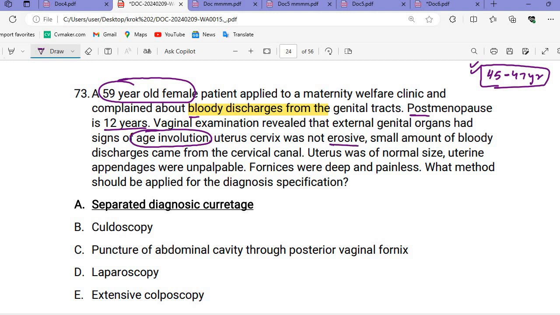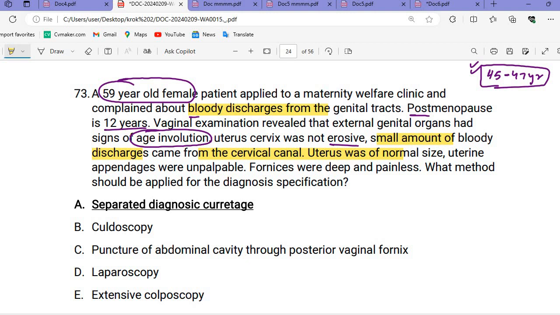Uterus cervix was not erosive. A small amount of bloody discharge came from the cervical canal. So here what we are seeing is a small amount of bloody discharge from the cervical canal. Uterus was of normal size. Uterine appendages were unpalpable.